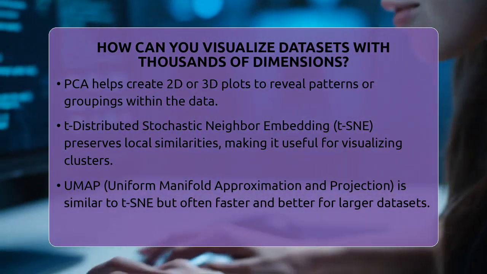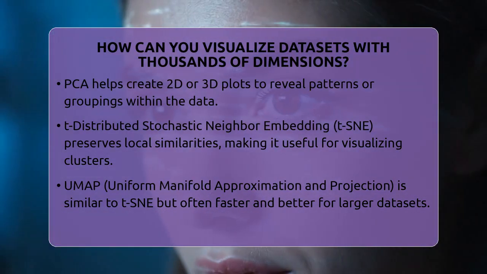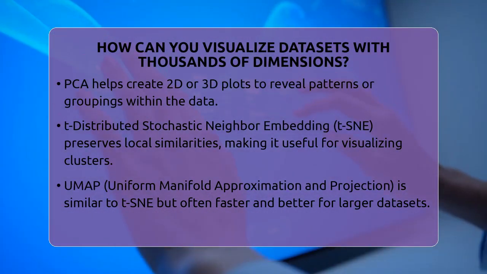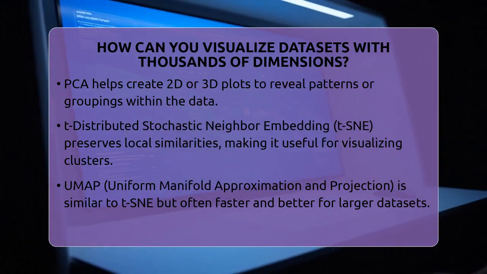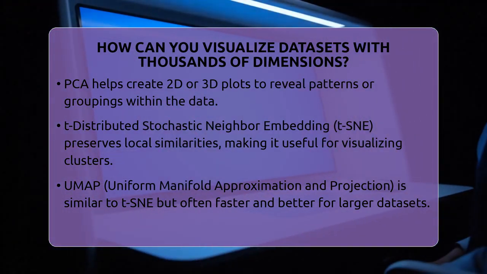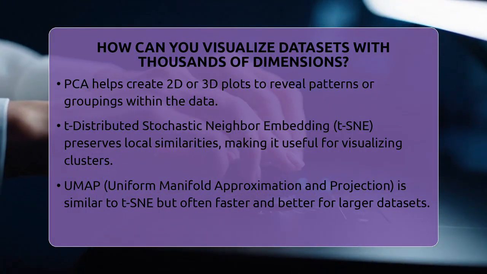Then there is uniform manifold approximation and projection, which is similar to t-SNE but often faster and better suited for larger datasets. It also preserves local structures, helping you see how data points relate to each other in lower dimensions.